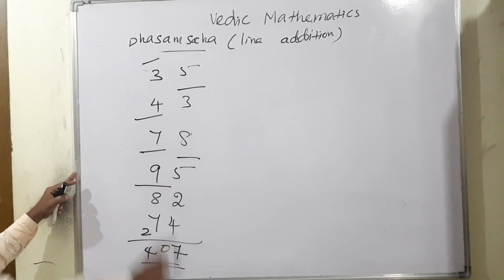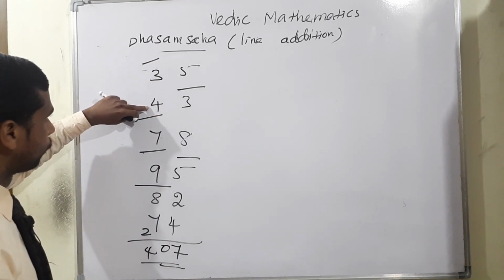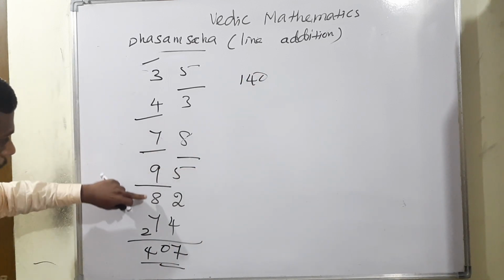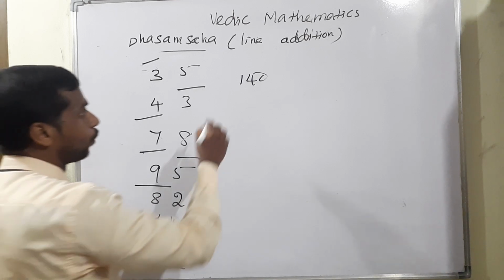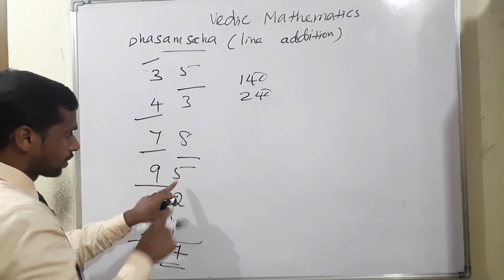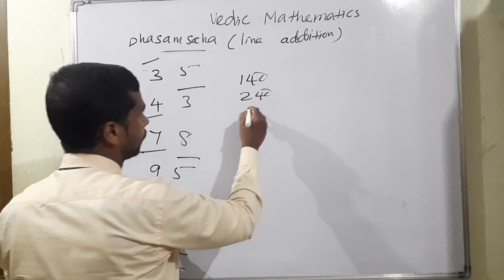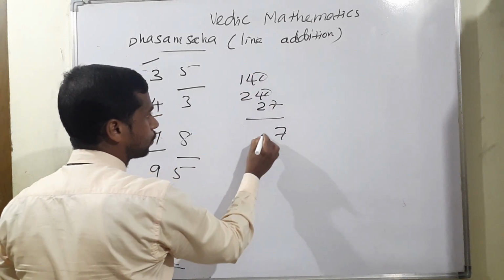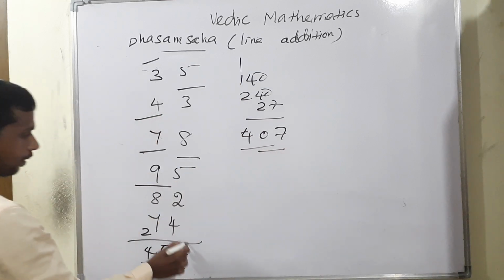407. So 407. Listen very carefully. So definitely 30 plus 40, 70. 70 plus 70, 140. Then 90 plus 80, 170. 170 plus 70 means 240. Then balance 5 plus 3, 8, 8 plus 8 is 16, 16 plus 5, 21, 21 plus 2, 23, 23 plus 4 is equal to 27. Look at there, 7, 4 plus 4, 8, 8 plus 2 means 0, we 1, carry 1, 2 plus 2 is equal to 4, 407.